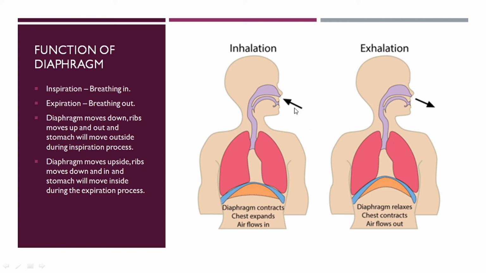During inspiration, the diaphragm moves down, the ribs move up and out, and the stomach moves outward, whereas during exhalation, the diaphragm moves up, the ribs move down and in, and the stomach moves inward. It's a very easy concept, and to understand this, just breathe in and breathe out and try to feel how the diaphragm, ribs and stomach move.